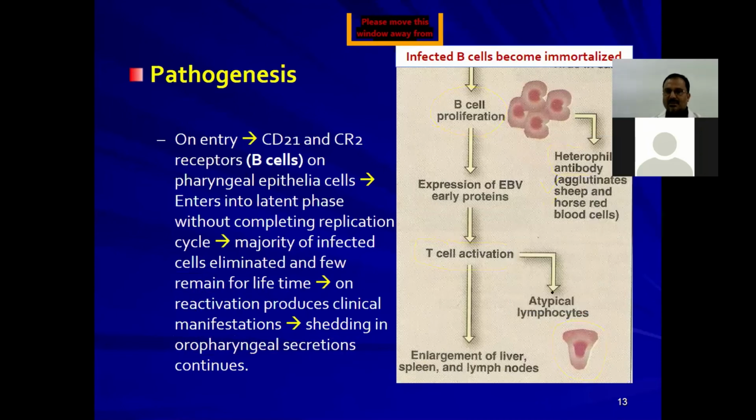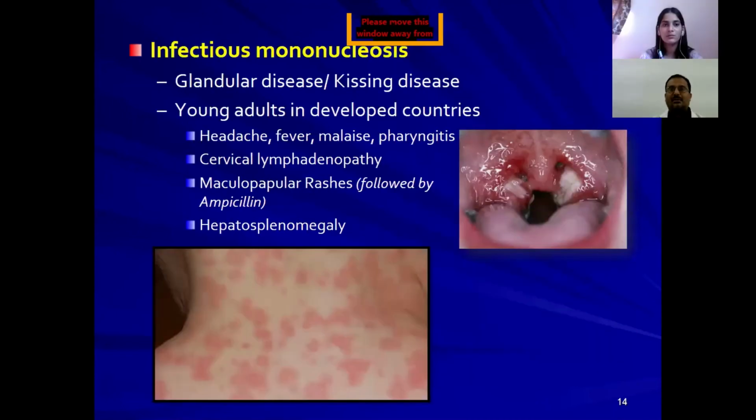Then we'll go to the clinical manifestations produced by this virus. The most important one is infectious mononucleosis. It's also known as glandular disease, otherwise called kissing disease. Young adults in developed countries are more commonly affected, and you can see fever, malaise, headache, pharyngitis, and severe cervical lymphadenopathy.